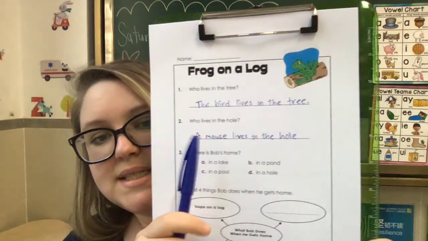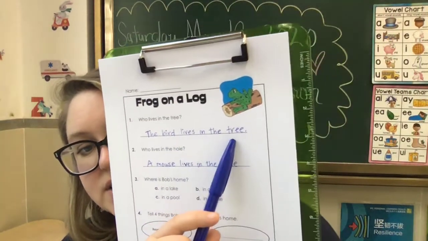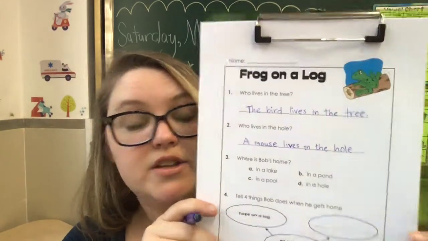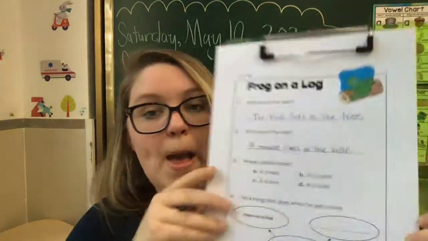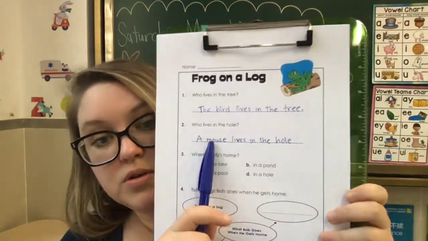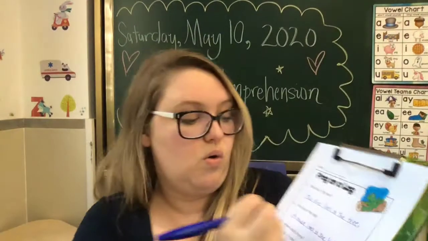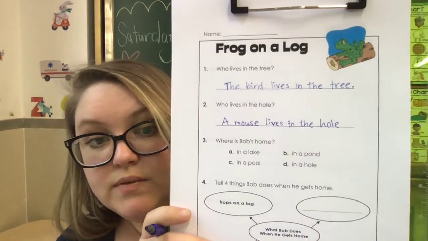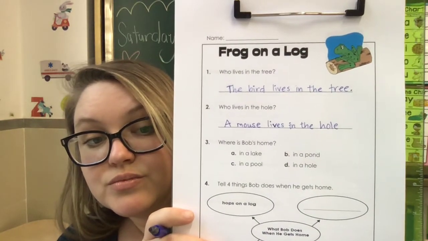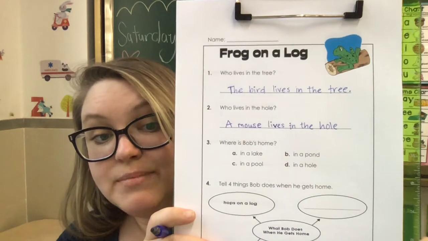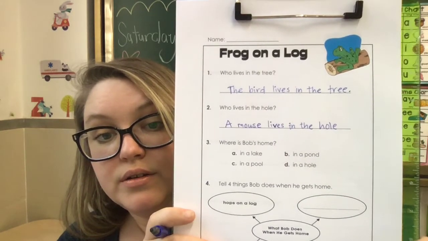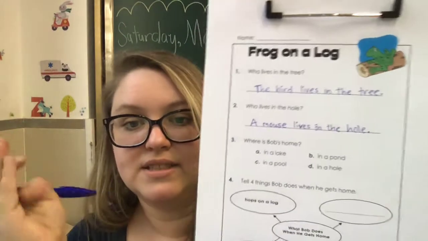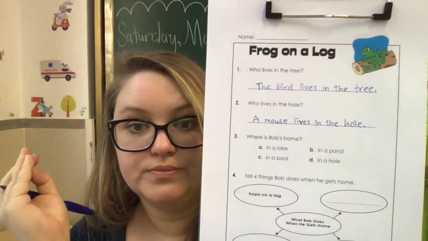Now, what's missing? Because here we have the bird lives in the tree. This is not a question. This is a statement. So we need a period. Now, here I wrote a whole sentence, right? A mouse lives in the hole. Okay? So, what is missing from this sentence? Is it a question mark, an exclamation mark, or a period? Good. A period. This is a statement. We're saying a fact. A mouse lives in the hole.